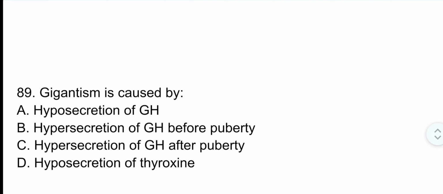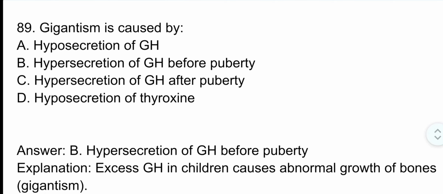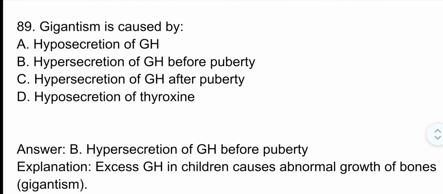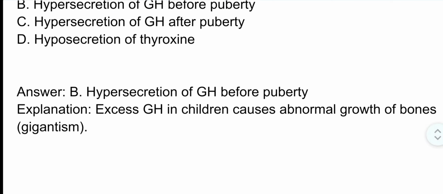Question number 89. Gigantism is caused by. The correct option is option B. Hypersecretion of growth hormone before puberty. Excess growth hormone in children causes abnormal growth of bones, that is gigantism.